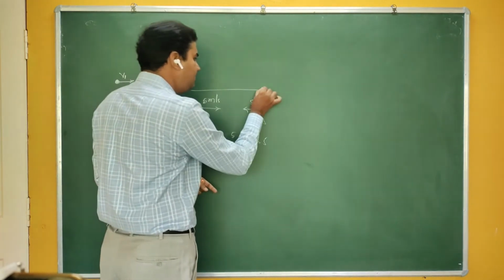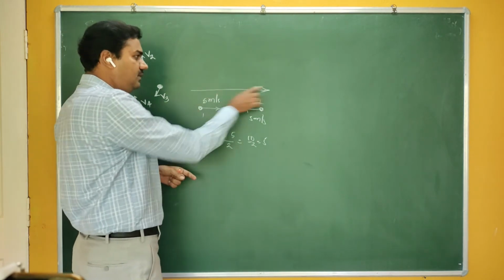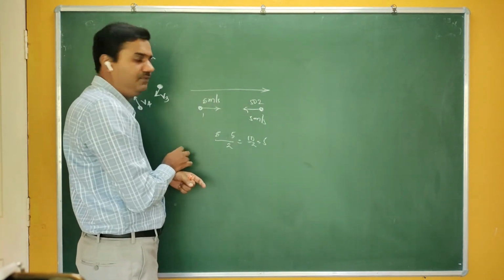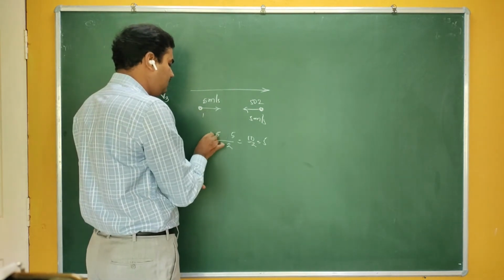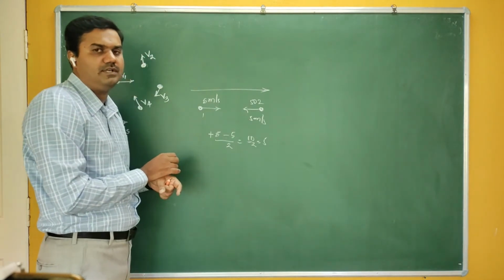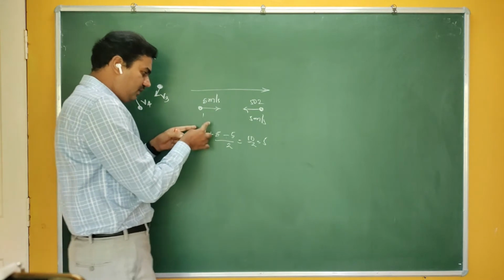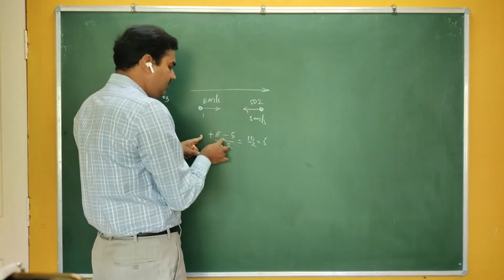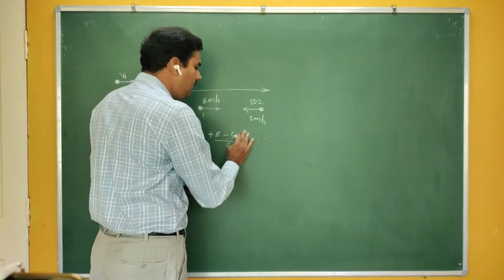Okay, if I take this as the preferred direction, I am using a sign convention here. So this particular velocity is considered plus, and this molecule is moving in the opposite direction. Because velocity is a vector quantity, we have to consider both magnitude as well as direction. So this is plus 5, and this one becomes minus 5. Plus 5 and minus 5 becomes 0. Therefore, your velocity becomes 0.